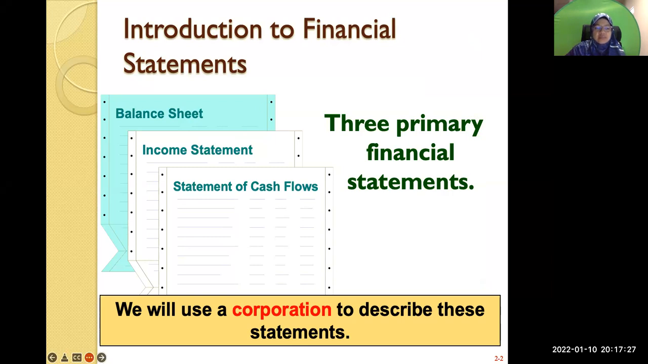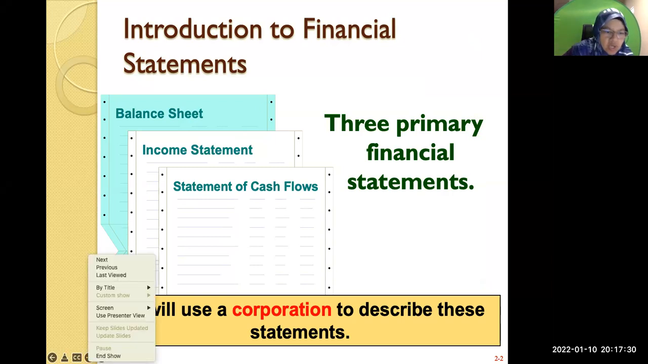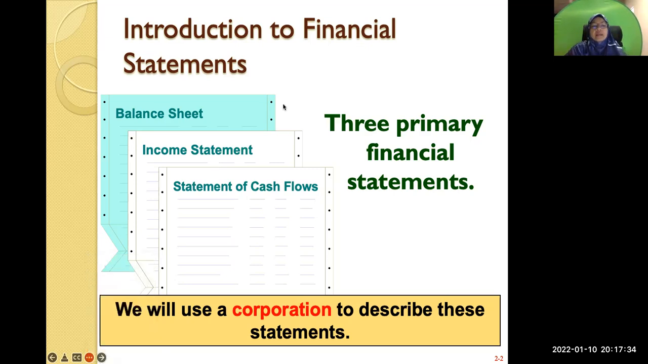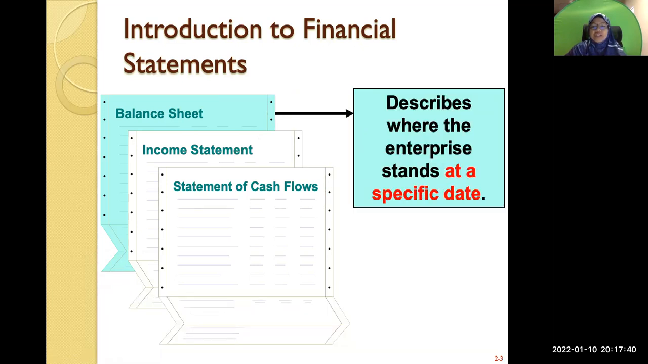Can you write it down? Statement of financial position. The second statement is what we call the income statement. But before that, the balance sheet describes the enterprise at a specific date. So when I say balance sheet, it means balance sheet as at 31st of December, or balance sheet as at 30th of June, for example.